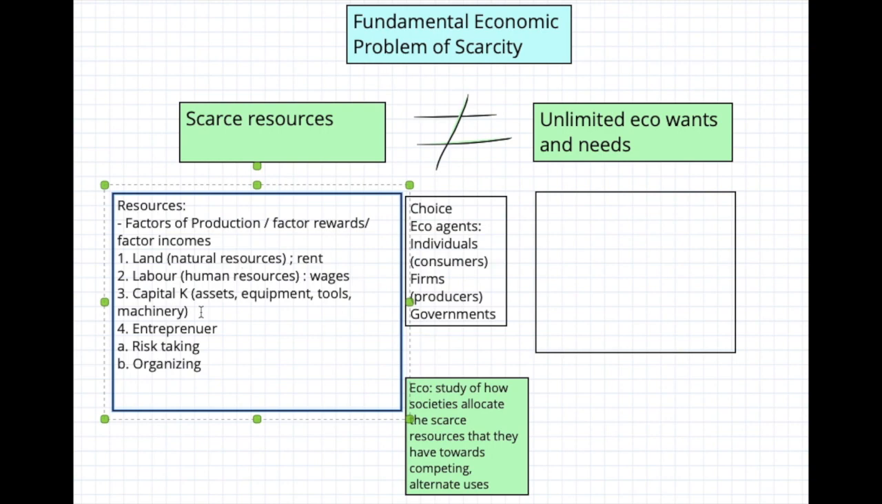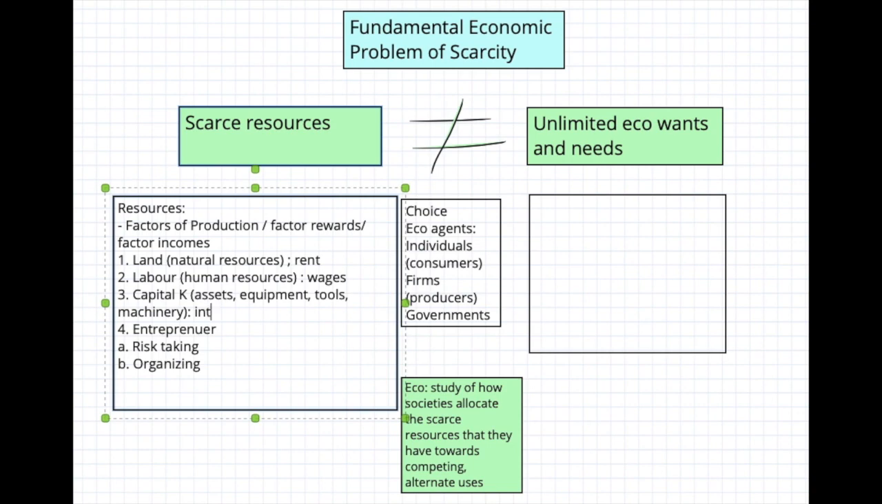Capital's return will be interest, and there are two ways of understanding interest. Interest is the amount of money that you earn on your savings as well as the cost of borrowing money from a bank. Since capital is going to be a large amount of money, we are making the assumption that firms would have to borrow funds to buy this capital, this equipment and machinery. And hence the cost of this capital is going to be interest.